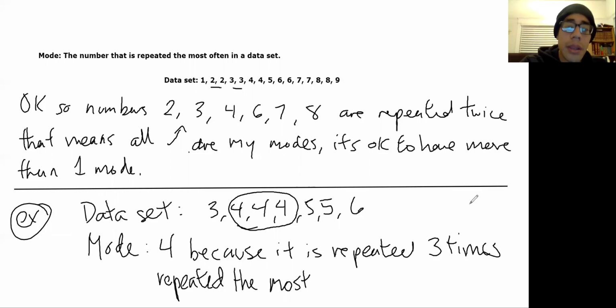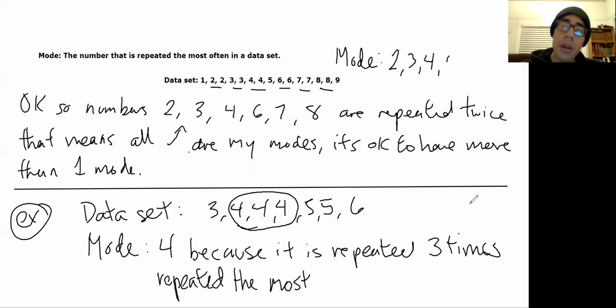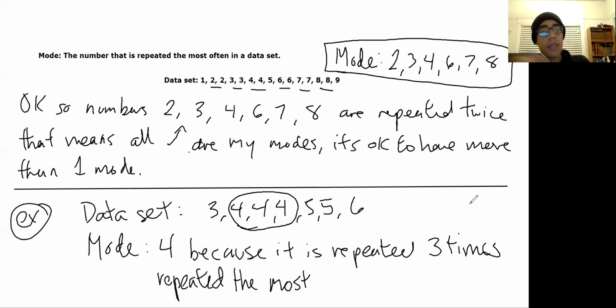2, 3, 4, 6, 7, and 8. These numbers are repeated twice. All of them are repeated twice. All that really means is if there's a tie between the number that's most repeated, like in this case, they're all going to be the mode. So your answer to this would just be the mode. When asking for the mode, you would say it's 2, 3, 4, 6, 7, and 8. That's my answer. That's it.